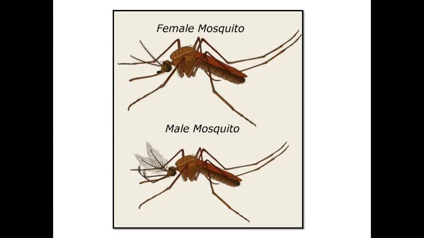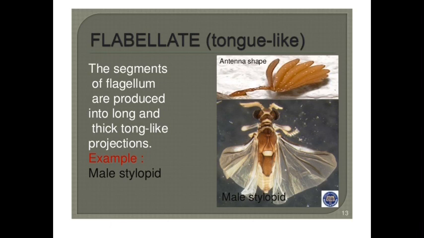This is a female mosquito, and this one is a male mosquito. The male has a plumose type of antenna, and the female has a pilose type of antenna.